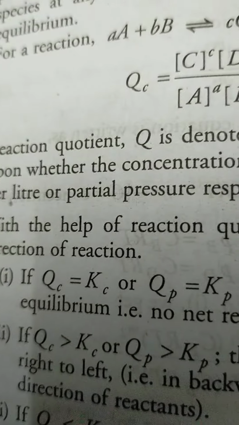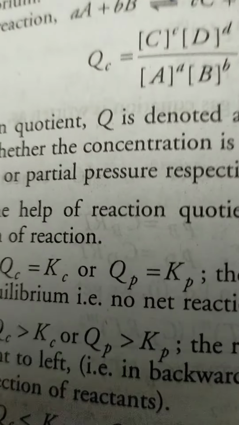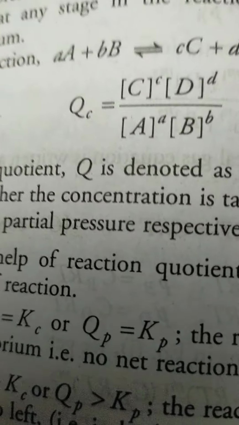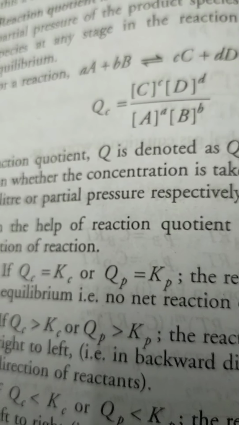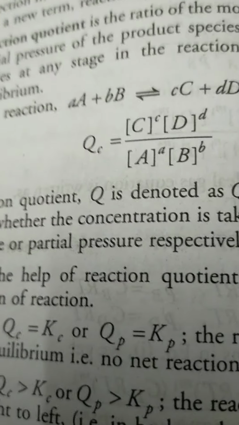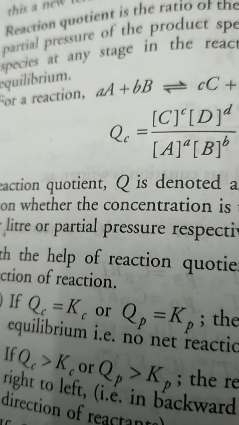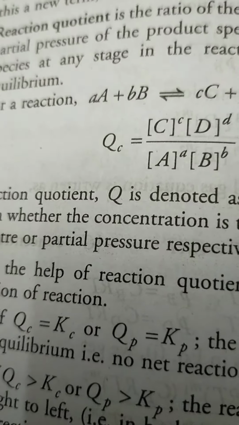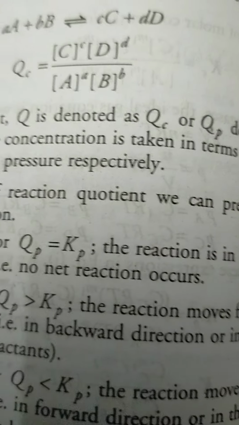If Qc is equal to Kc, or Qp is equal to Kp, the reaction is in equilibrium, that is, no net reaction occurs. So Qc is equal to Kc or Qp is equal to Kp when the reaction is at equilibrium. When the quotient is equal to Kc or Kp, then the reaction is at equilibrium. No net reaction takes place.